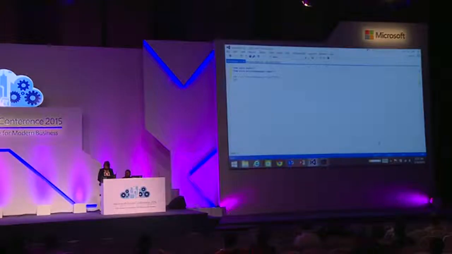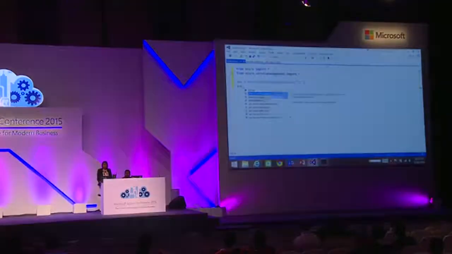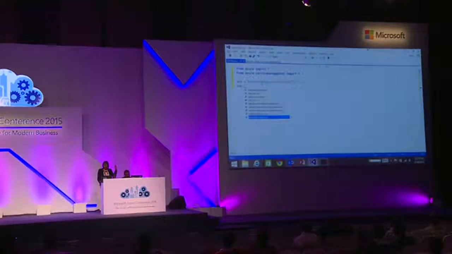I will just zoom it in a bit just in case you're wondering what I'm showing. So if you look at this, it's actually giving me options: what do you want to do? You want to add a disk? Wait a second, I selected the wrong one. I can add a data disk, you want to add an image, you want to add a role, you want to capture a VM, you want to get a deployment, you want to create a deployment.